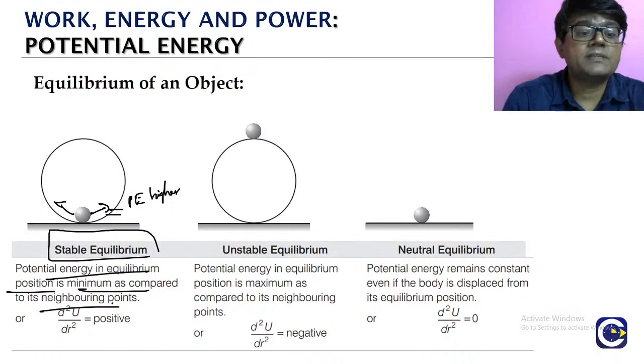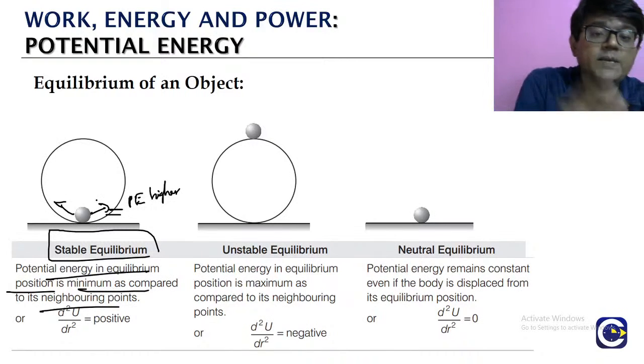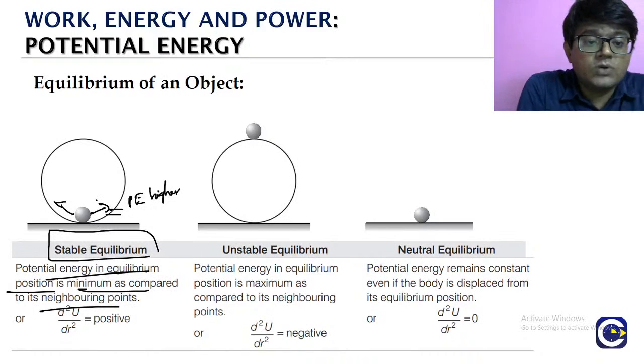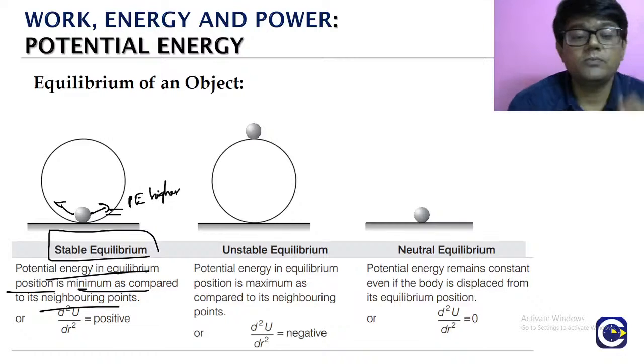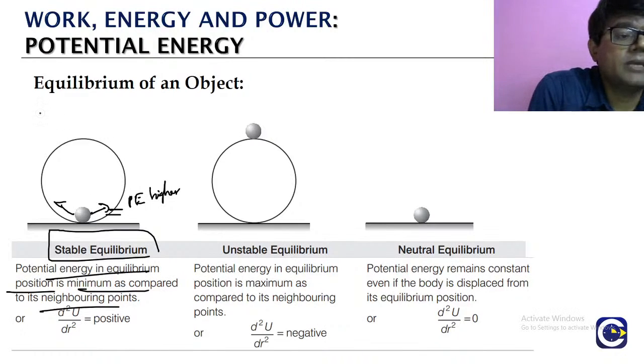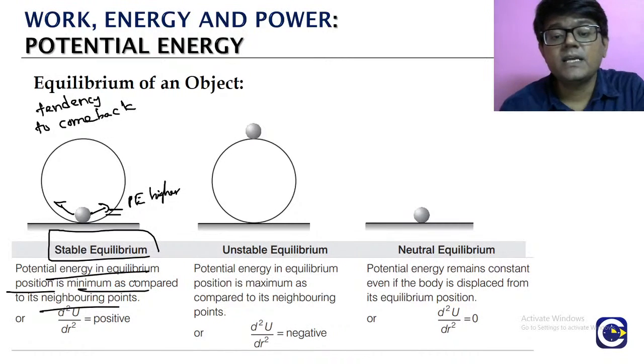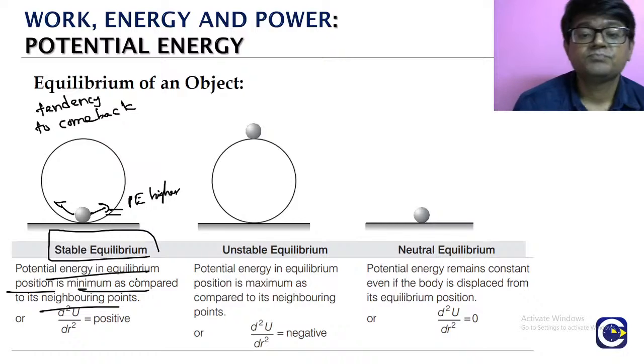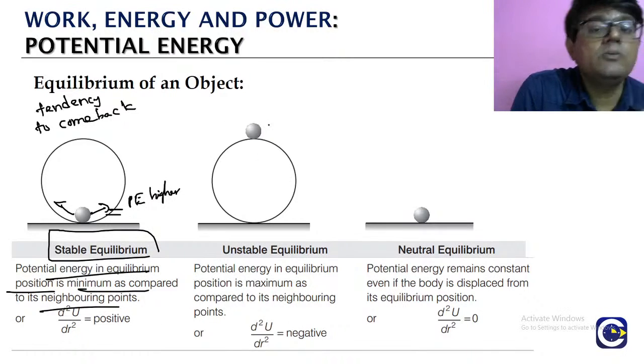Because of this, when you displace the object, it will always have a tendency to come back down to the stable equilibrium. So in stable equilibrium, if you disturb the object, it will always have a tendency to come back. Whereas in the unstable equilibrium, we will see why we are calling it that.